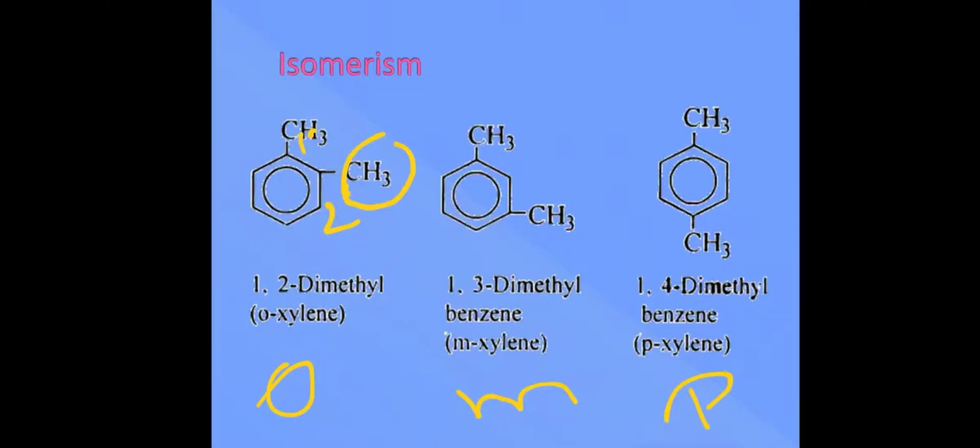Children, you need to note that such structures will not be given to you. This is there for you next year. But what you need to understand from this slide is that with the same molecular formula, hydrocarbons show different structures. You need not worry about this naming right now. But you need to know that there is something called ortho, meta and para positions, and based on that the names of the hydrocarbons will come.